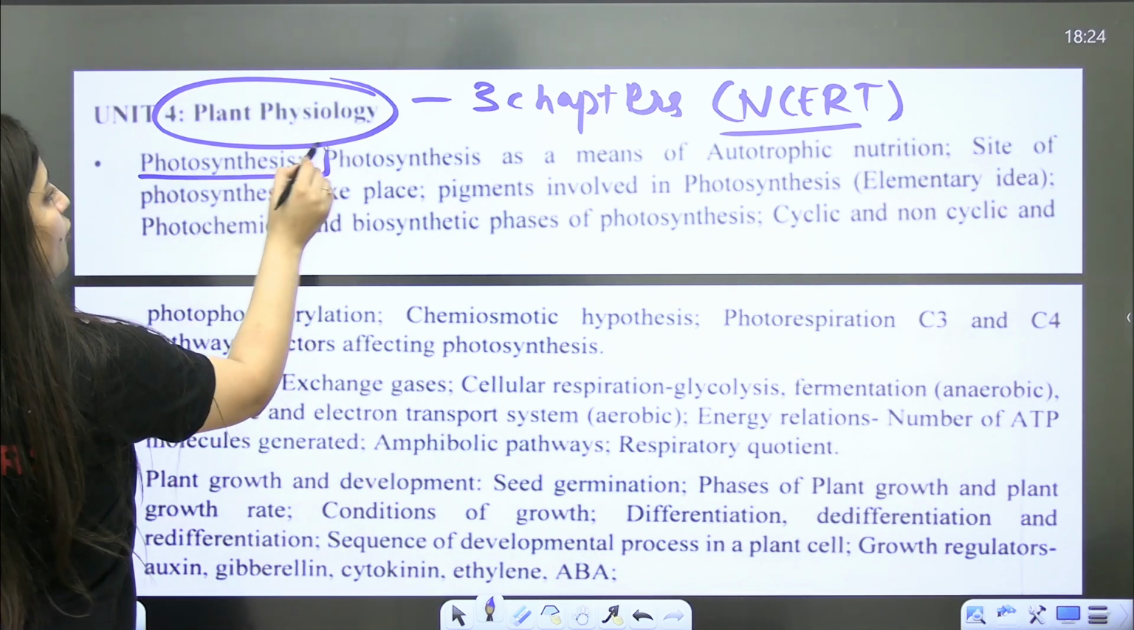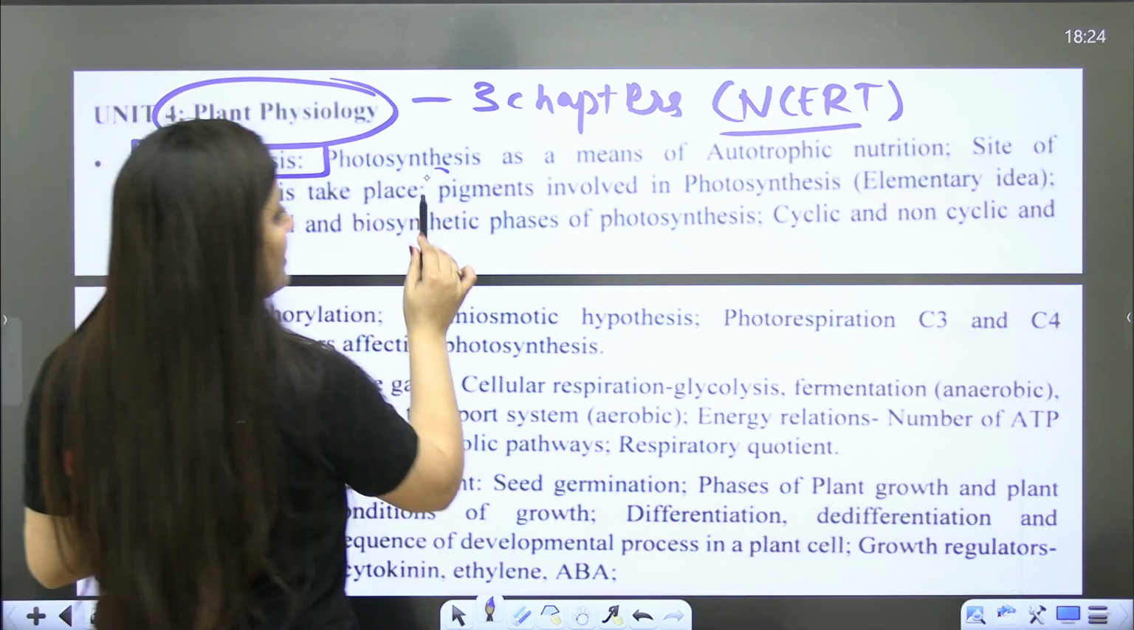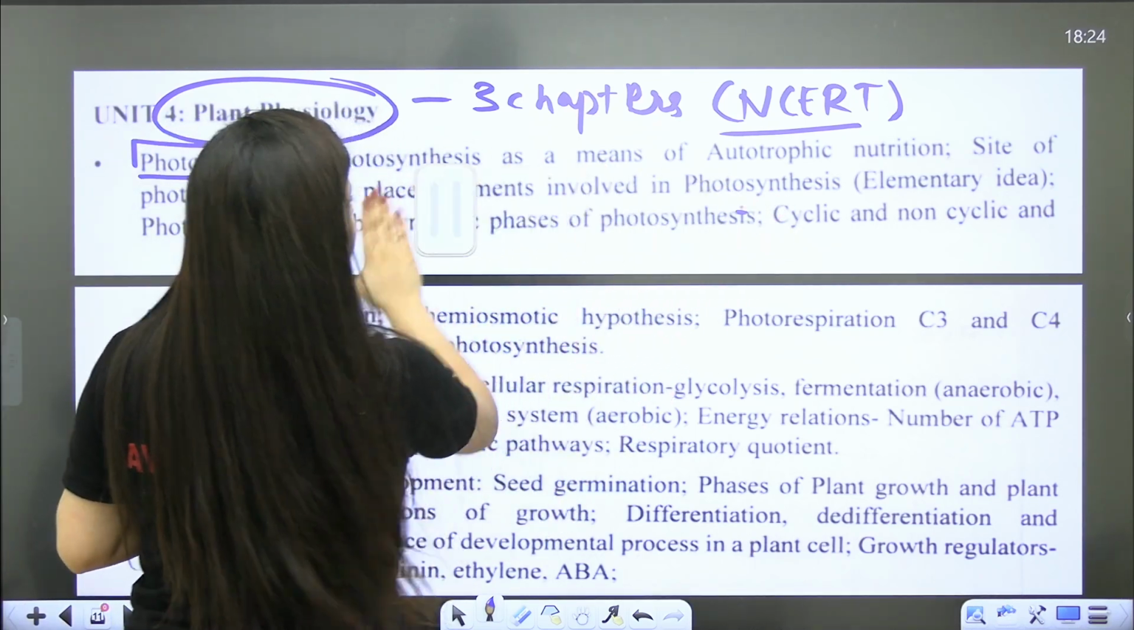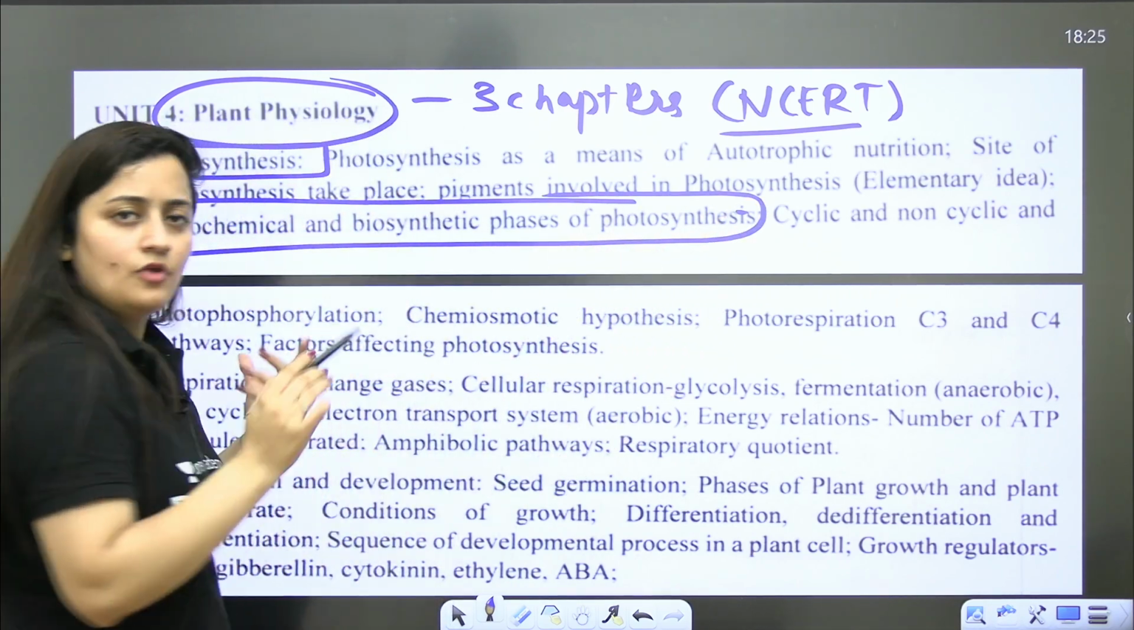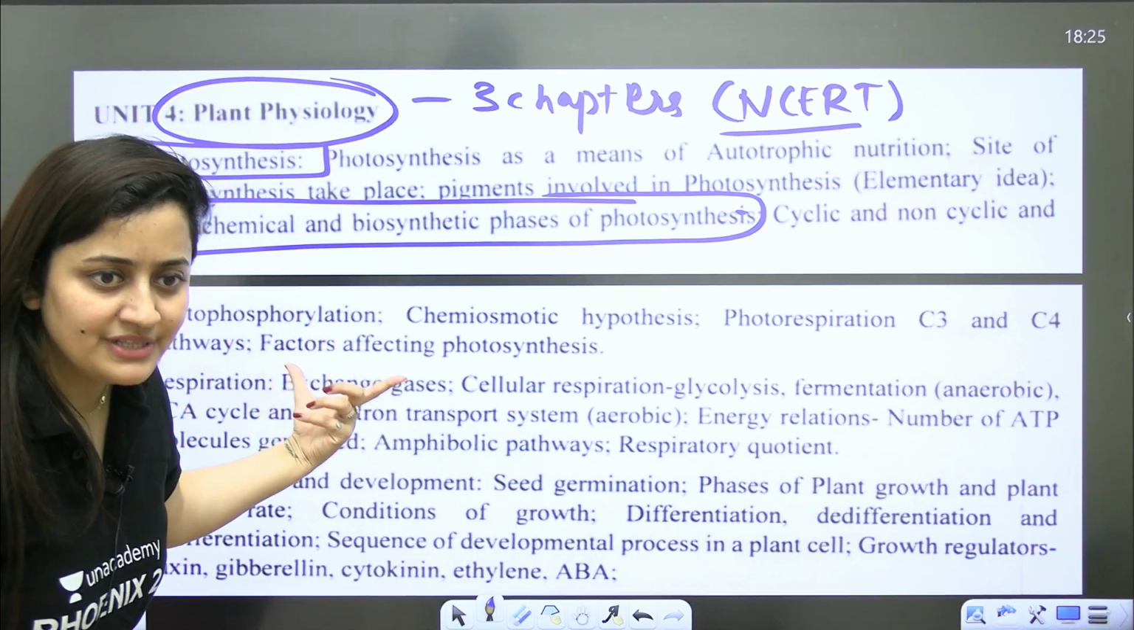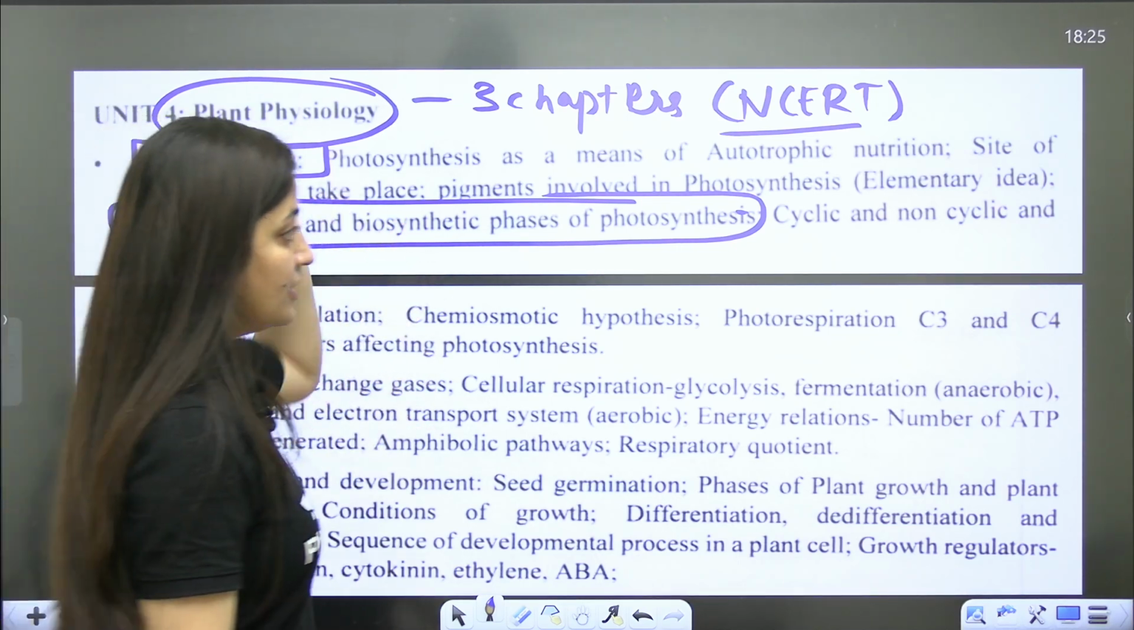So when it comes to the photosynthesis chapter, yes, which pigments are involved, this is important. So here mainly this part, photochemical phase and biosynthetic phase, of course, is important. You should know the difference. You should know their site. You should know their location.